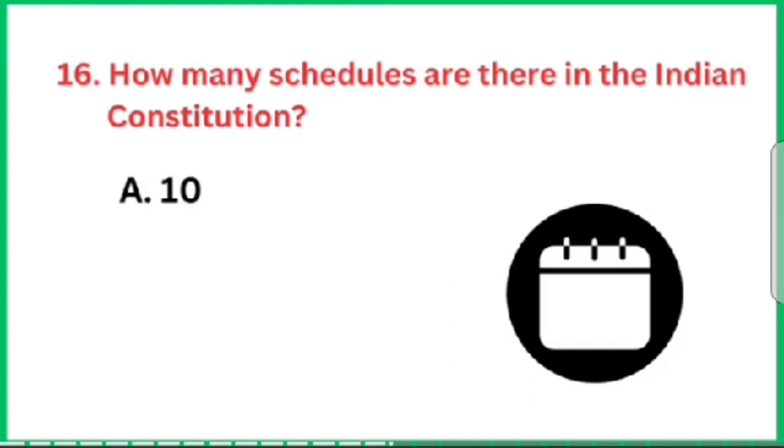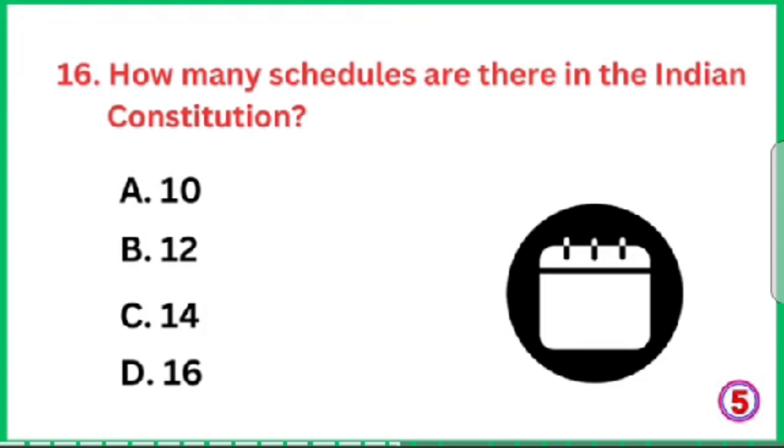Question number 16. How many schedules are there in the Indian Constitution? The correct answer is B. Option number B is the correct answer, 12.